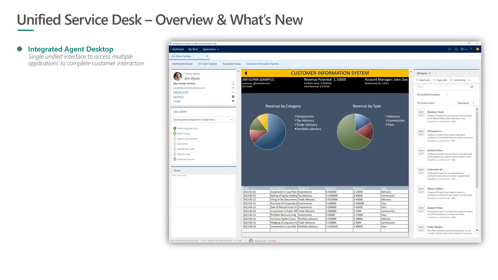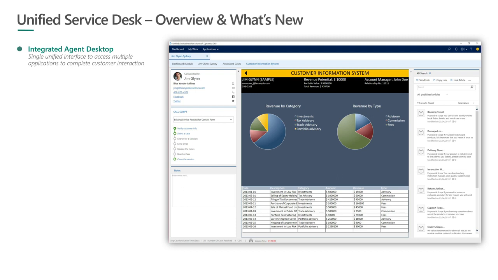Let's talk about USD a little bit. Before talking about what's new, let's quickly look at what USD is, for the sake of people who do not know about it. This is an agent desktop solution that we ship with the product. It is a thick client that needs to be installed on the local machines of the agents in a contact center. And the value proposition that USD brings to the table is automation or integration with multiple LOB applications.